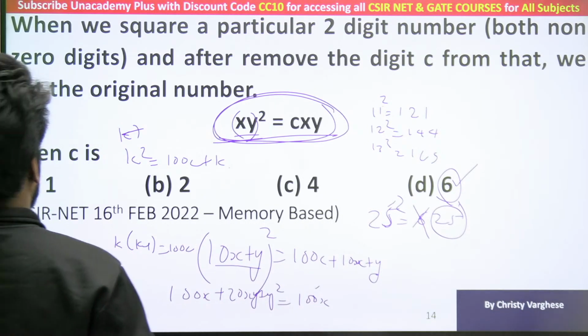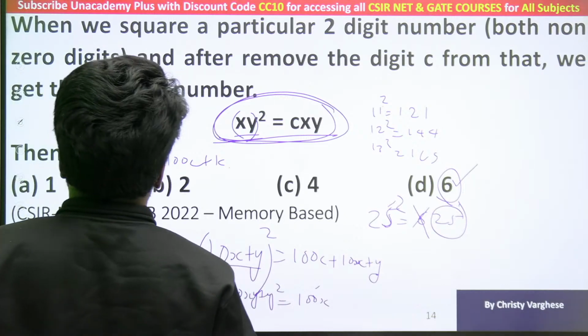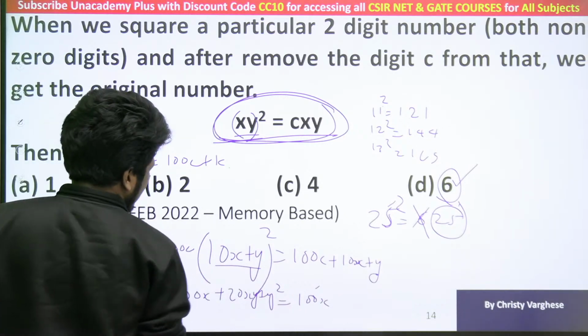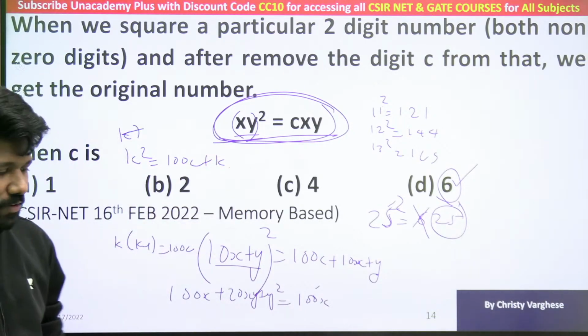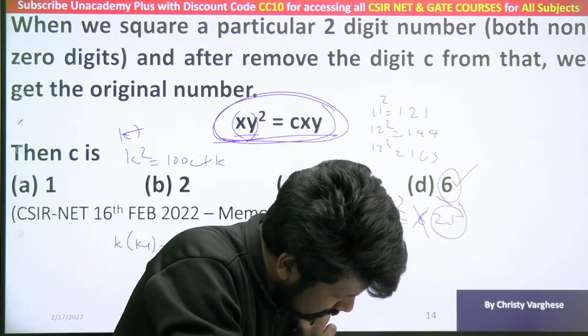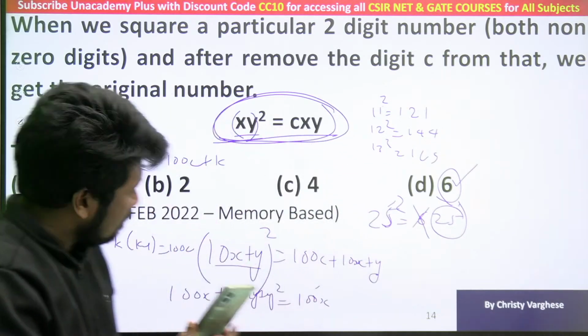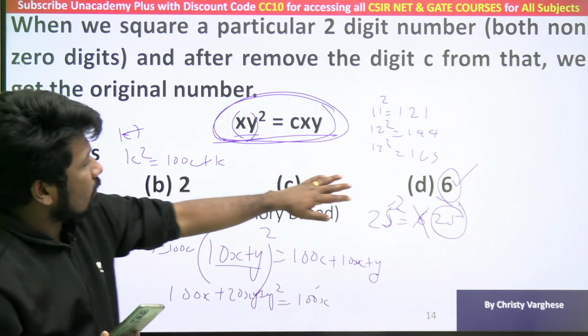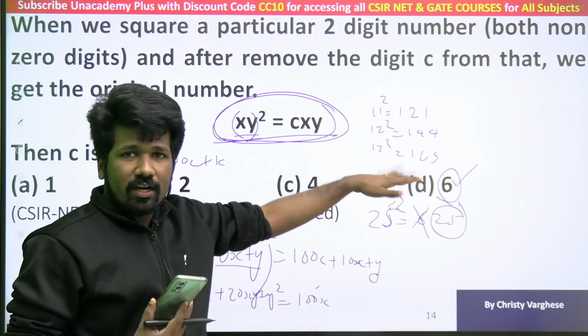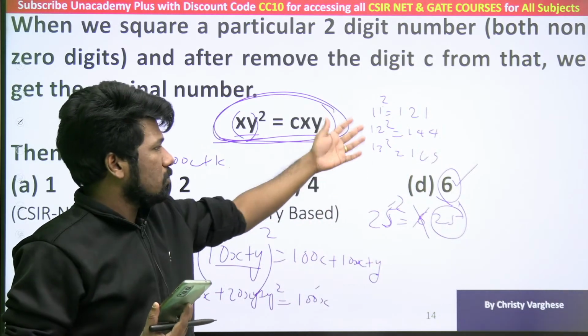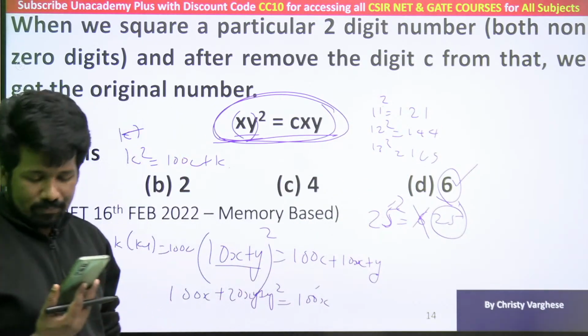1 second. No, that will also complicate. I think the trial and error method itself will be better. I am not getting it with the direct method. Direct method solution will be there, but I am not getting it. Anyway, first method is clear now. Trial and error, you can try with different values and see. 6 you will be getting.